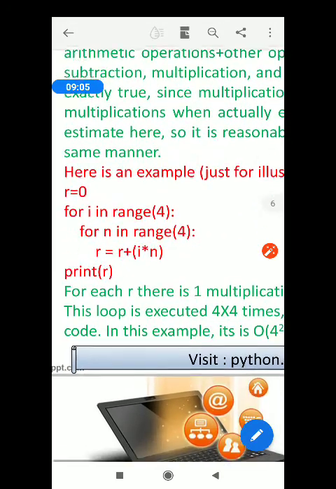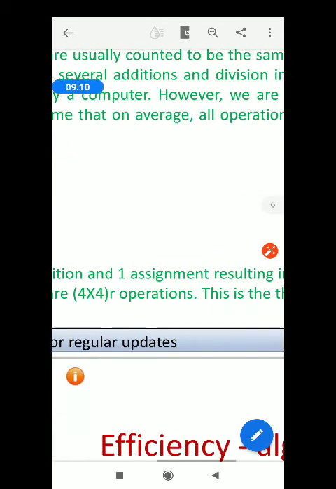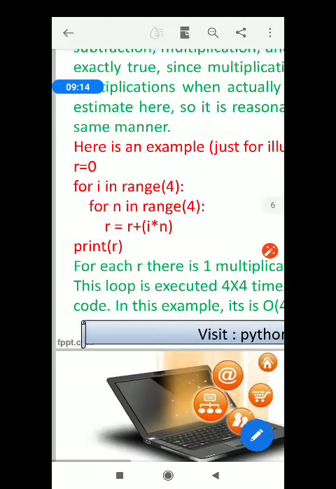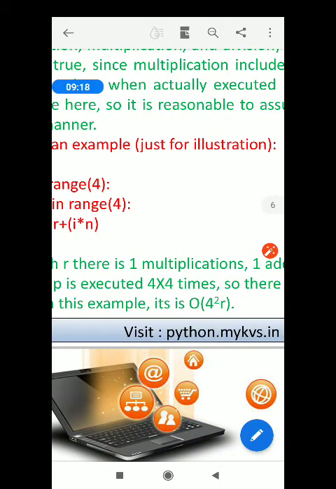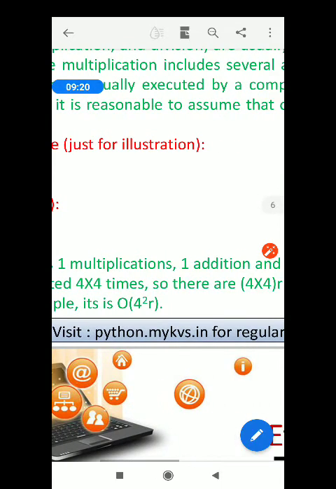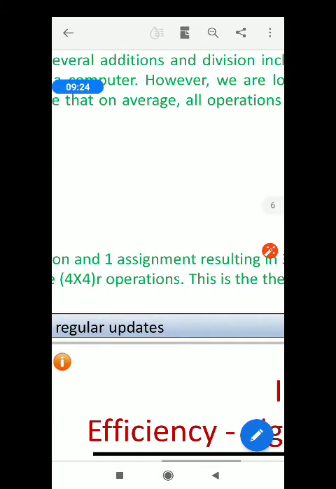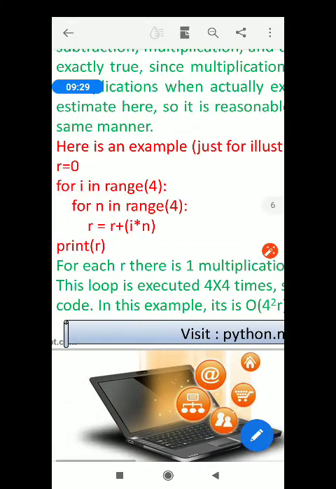For each r, there is one multiplication, one addition and one assignment, resulting in 3 operations. This loop is executed 4 into 4 times, 16 times. So there are 16 r operations.